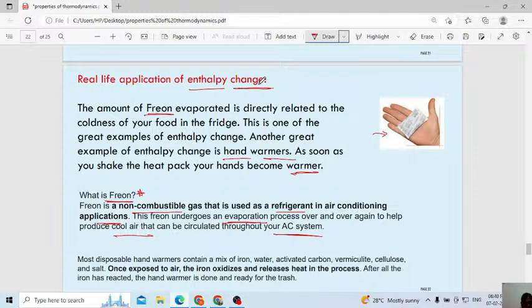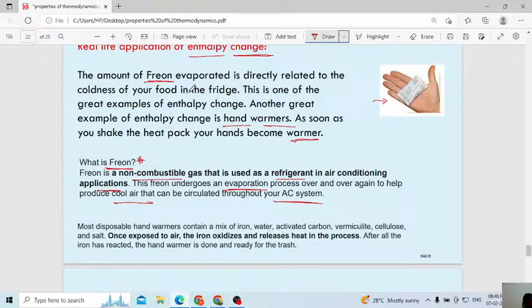Sometimes you absorb the heat, sometimes it will make the environment cool, like refrigerator freon makes the environment cool. Here hand warmers, your body will absorb the heat produced by this hand warmer. So enthalpy change always means there will be a change in the heat.